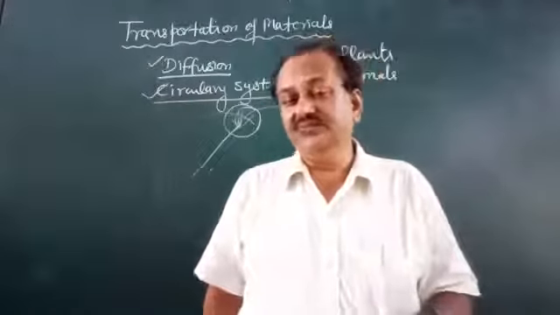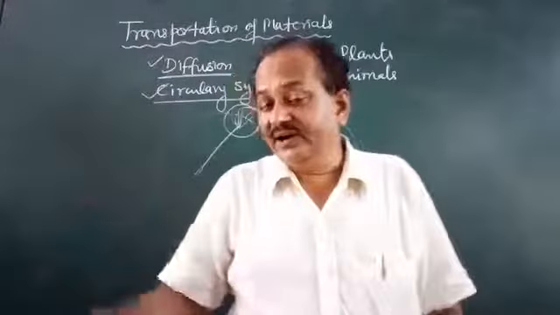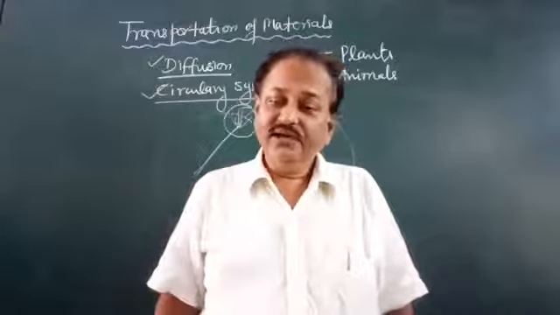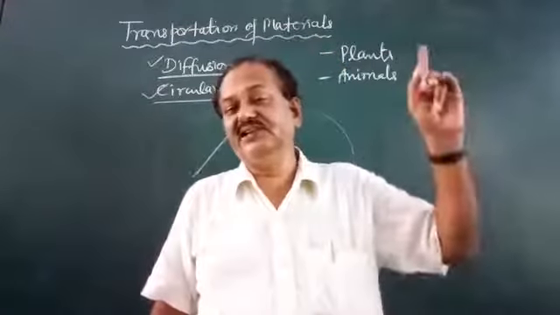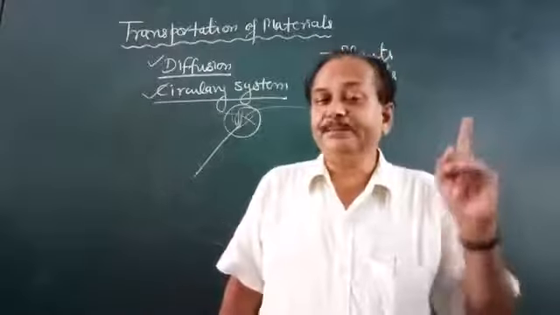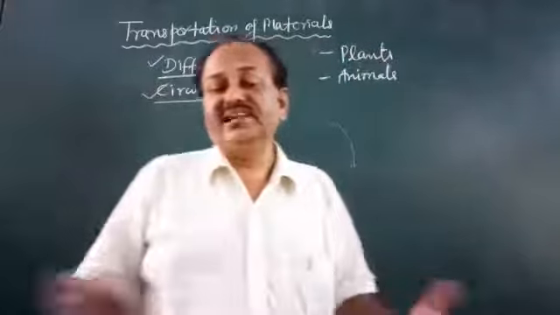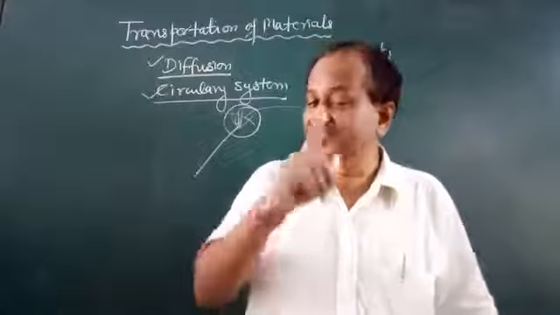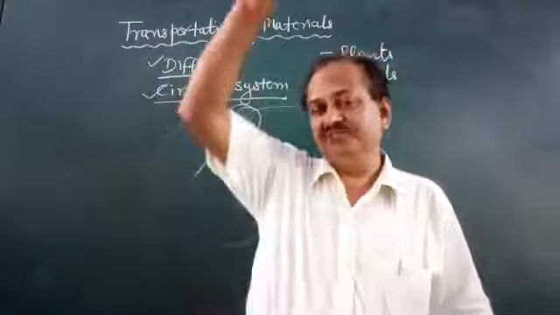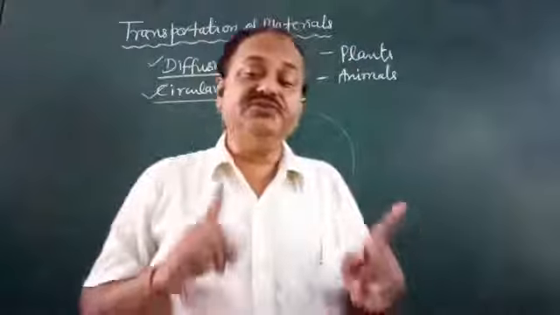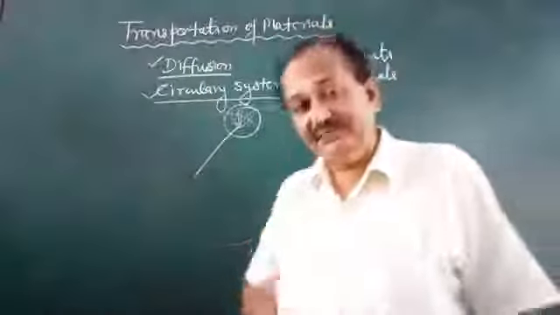If we burn an incense stick on the ground floor, someone on the first or second floor is automatically able to know that someone has lit the incense stick. This is diffusion. Similarly, it can happen from top to bottom also. So the point is that diffusion is not affected by gravitation.